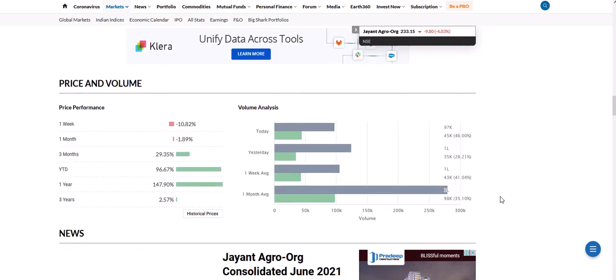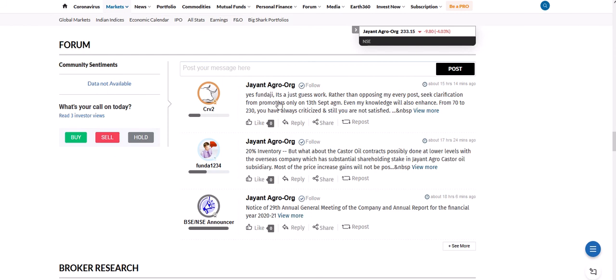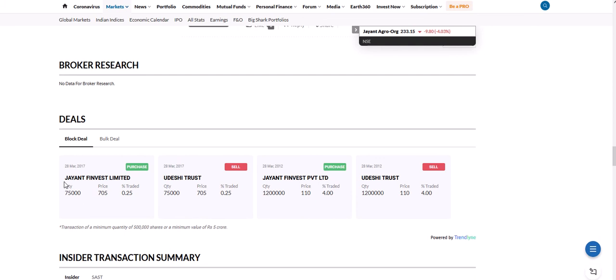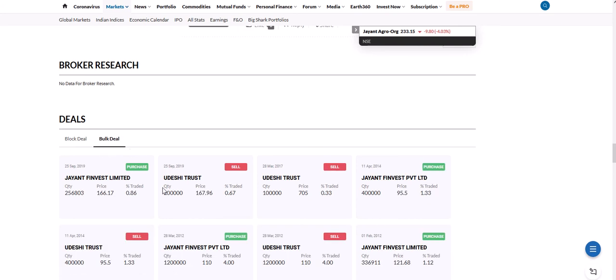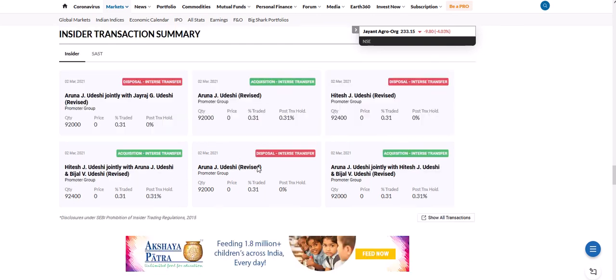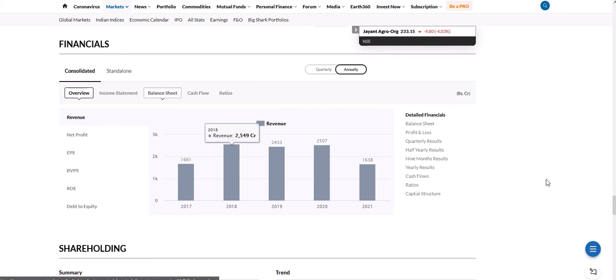This is the price to book value comparison. You can see different comments given by people and their views on the Moneycontrol app. Some block deals happened here. You can see all the block deals since 2012, 2017. You can also see the bulk deals happening in this company. Insider transactions, you can see all the insider transactions here.